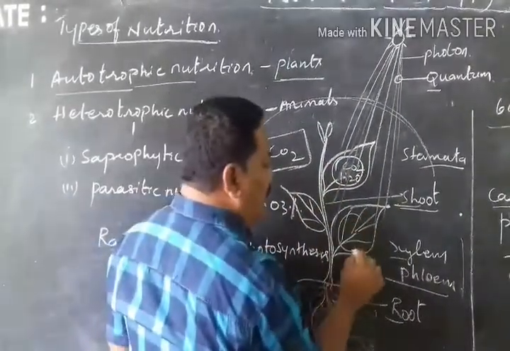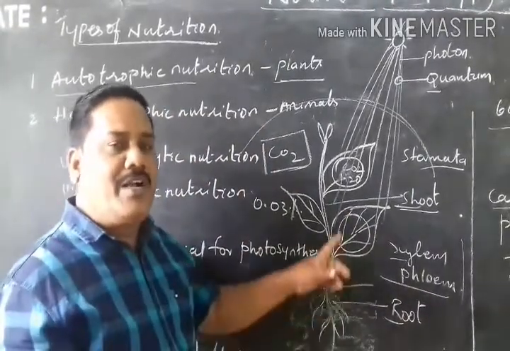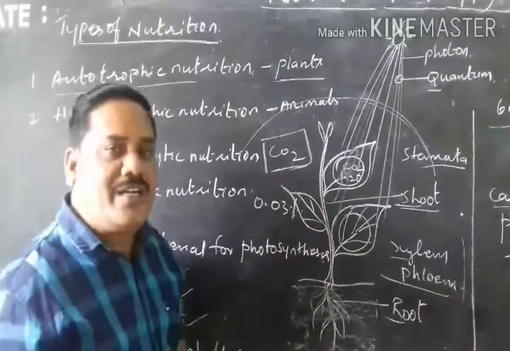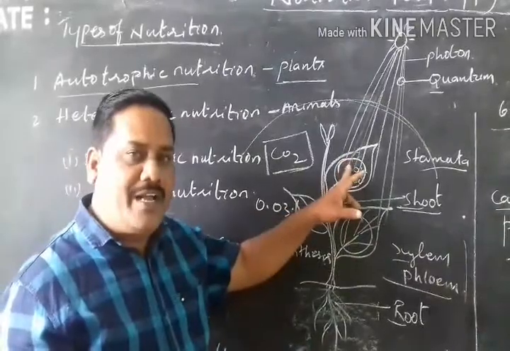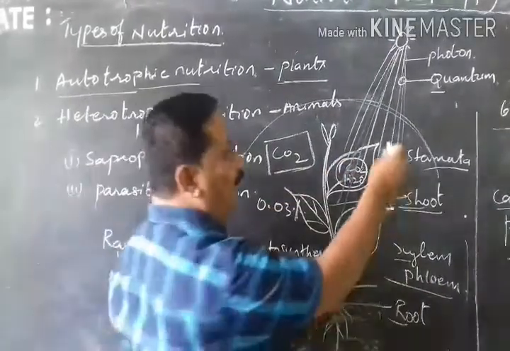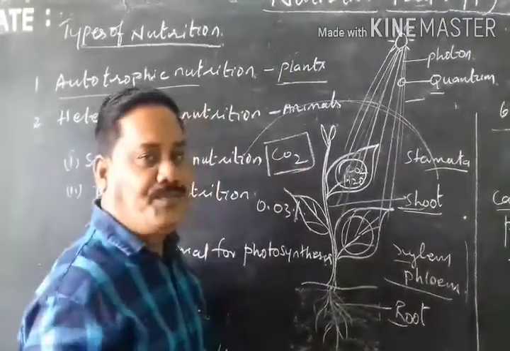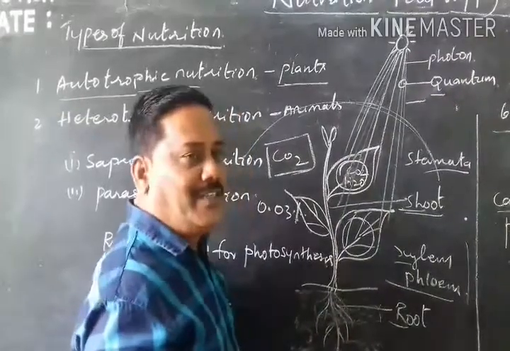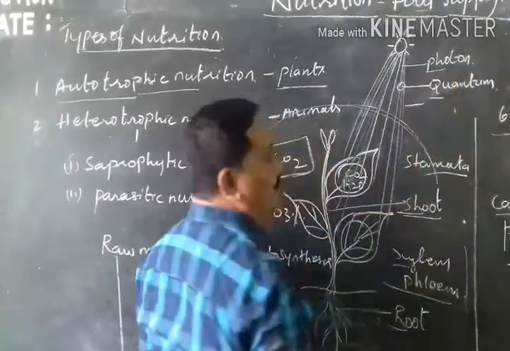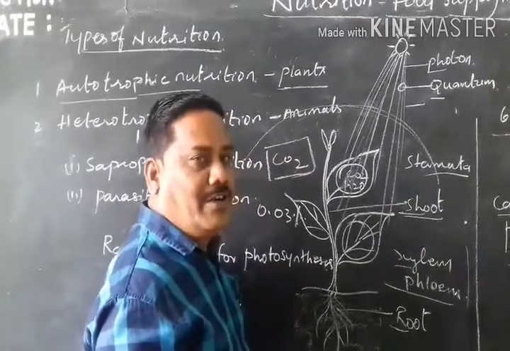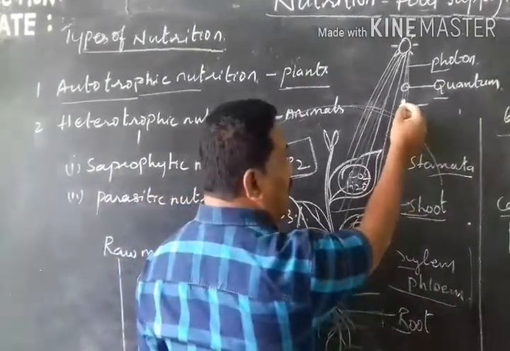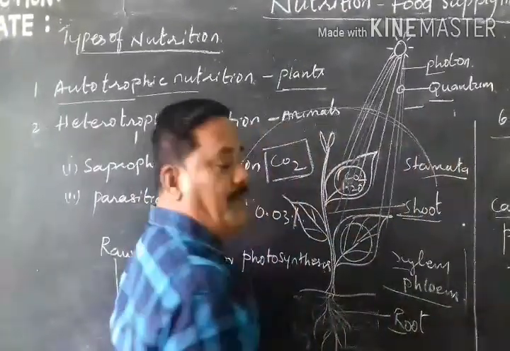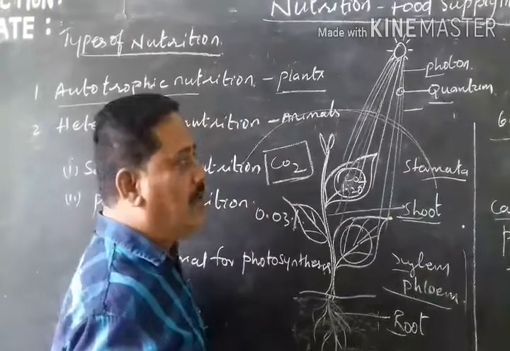Okay. Why is the leaf green in color? Because of the chlorophyll pigment. Chlorophyll is the food factory for photosynthesis. The carbon dioxide and water react with the help of light. What light? Sunlight. Now the sun emits a large number of rays. Those rays are called photons. Each photon releases a large amount of energy, called a quantum.